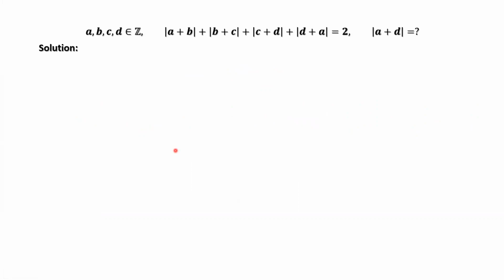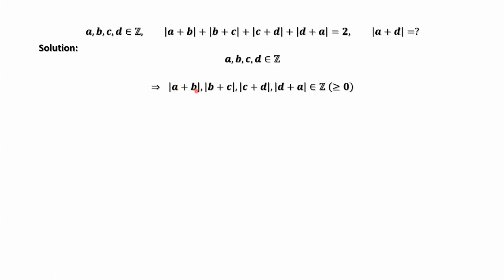From the given condition, we know that A, B, C, D are integers. This implies each term in this sum is a non-negative integer, because the absolute value is always bigger than or equal to 0.